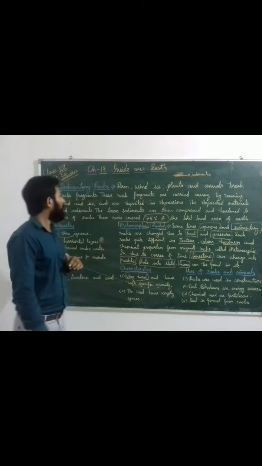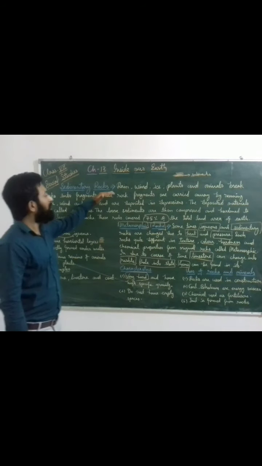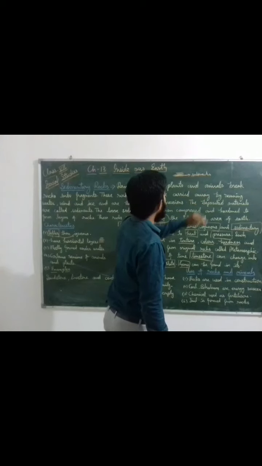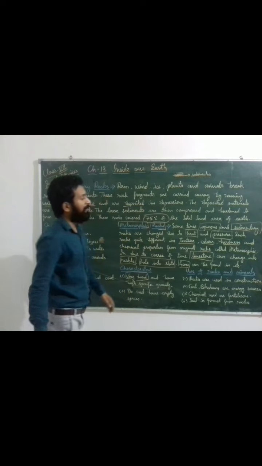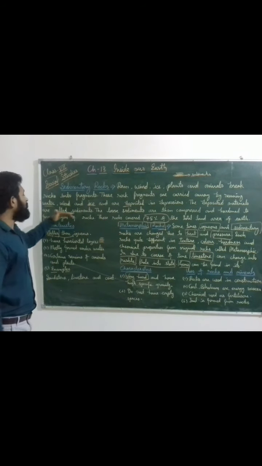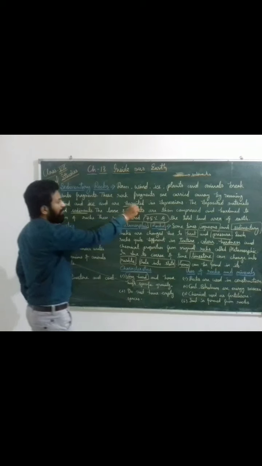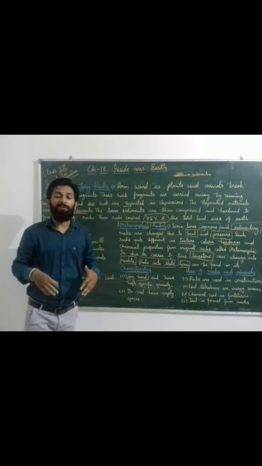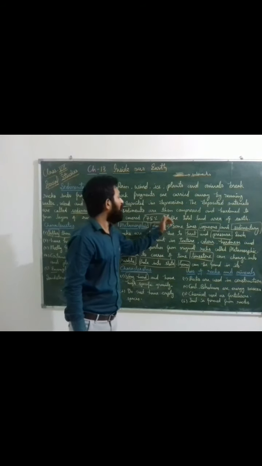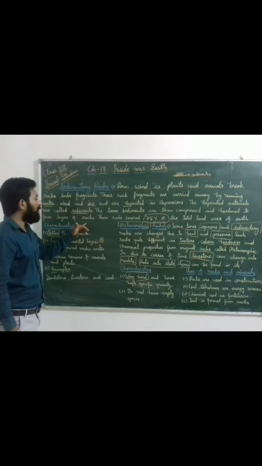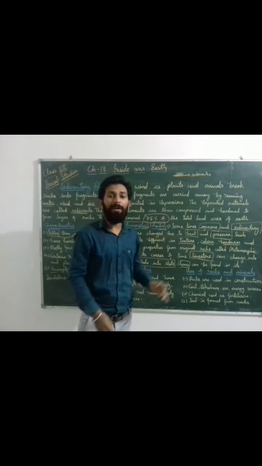Dear students, once again I am going to revise the sedimentary rocks. Rain, wind, ice, plants and animals break rocks into fragments, and these fragments are carried away by running water, wind or ice, and deposited in depressions. The deposited materials are called sediments, like plant or animal waste or chemicals. The loose sediments are then compressed and hardened into layers of rocks, and these rocks cover 75% of the land area of the earth.